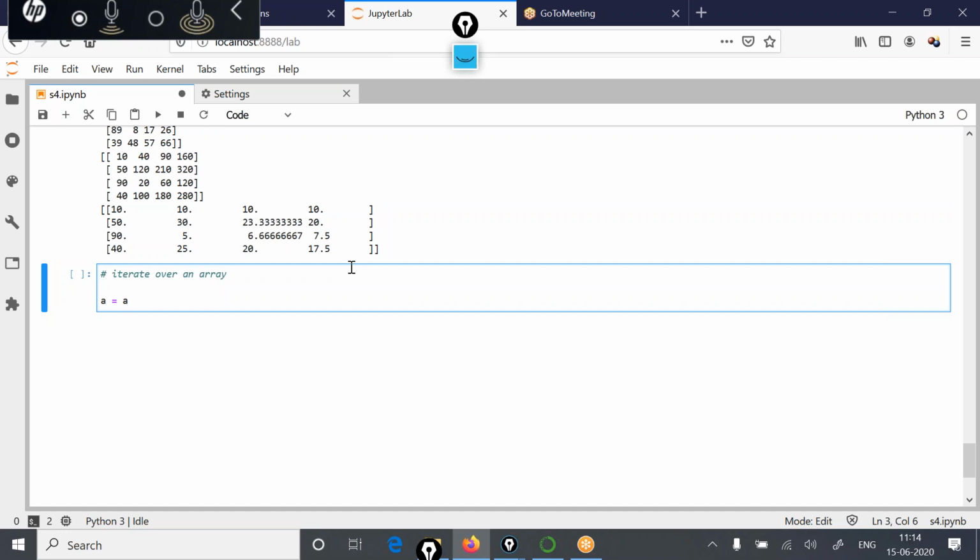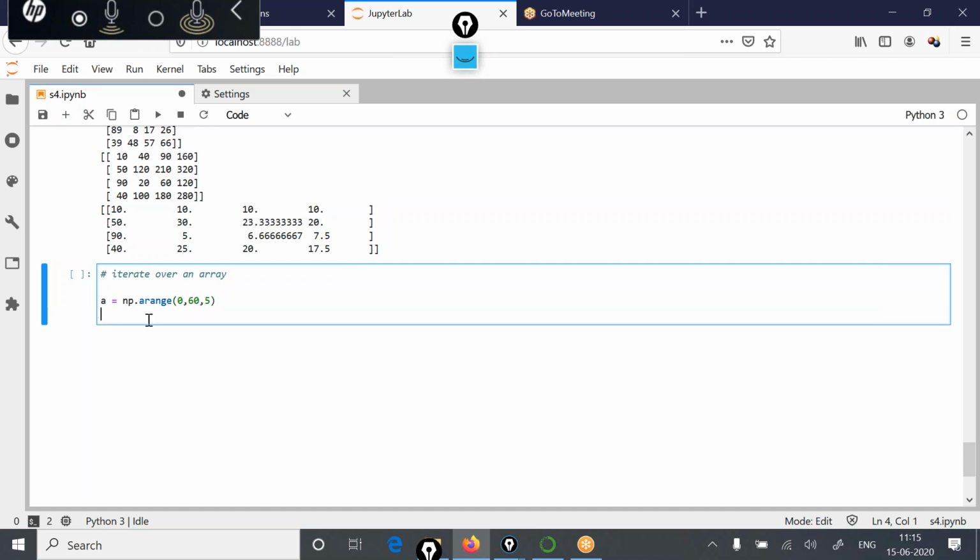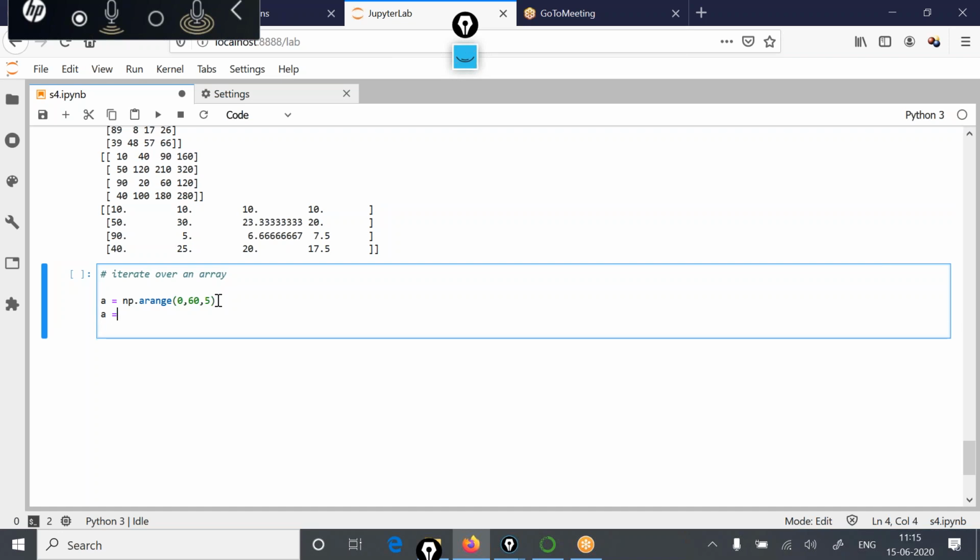Let's say A is equal to np.arange 0 to 60 in steps of 5. So if you remember, the arange function will generate a range of values starting from 0 up to 60, and those values would be equally spaced with step size 5. And if I say A is equal to A dot